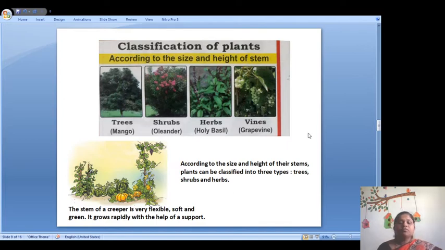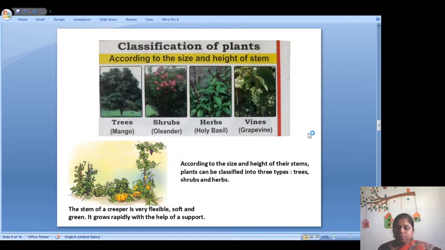So the stem of a creeper is very flexible, soft and green. They grow rapidly with the help of support. If we are not giving them support, they will not be able to grow. Their stems are very delicate. So according to size and height, plants are classified into three main parts: trees, shrubs and herbs, and the fourth one is the delicate stem, that is the grapevines.